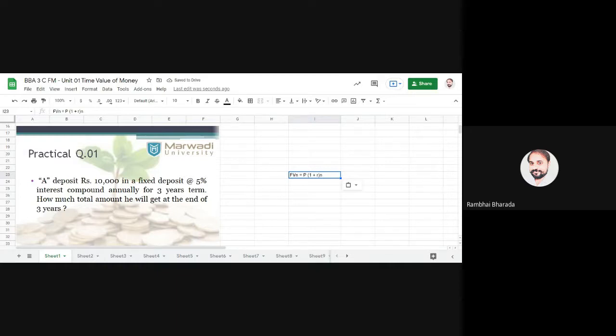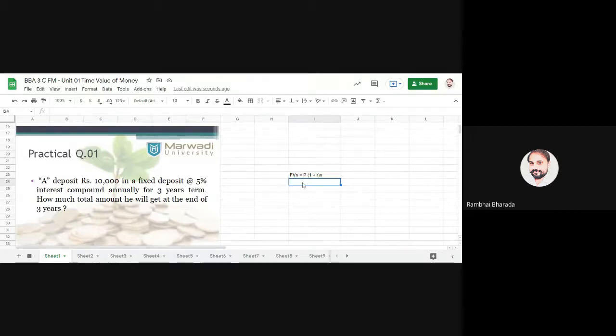Again, I repeat, three important terms: a specific amount, suppose this 10,000 invested, rate of interest, and compounding annually. These three will be there in this type of practical question.